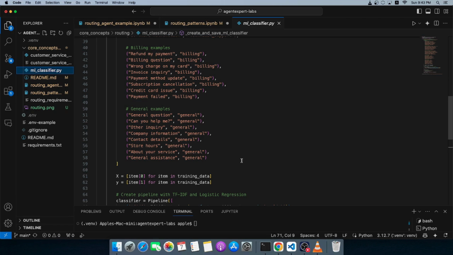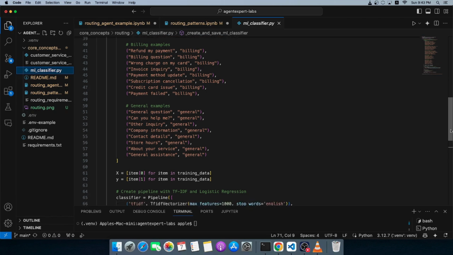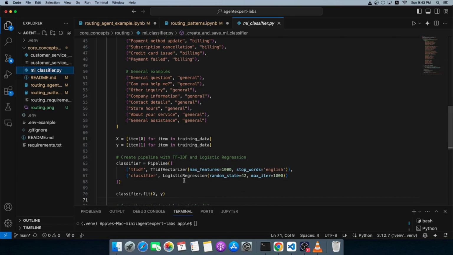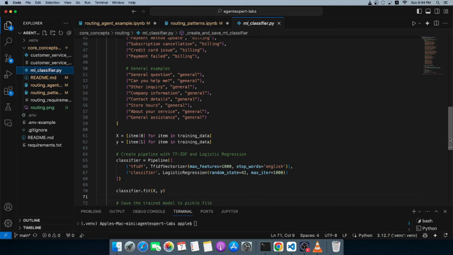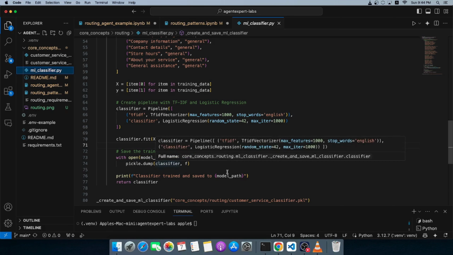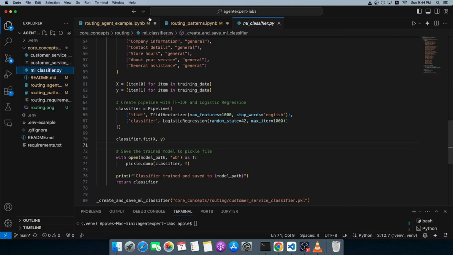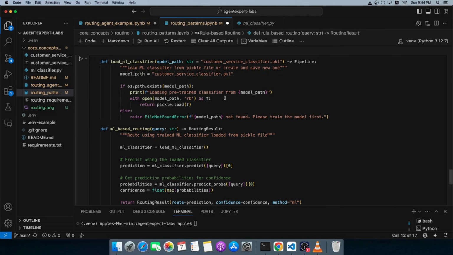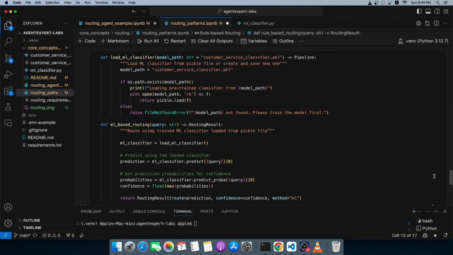All right. So I have used scikit-learn to essentially create a simple model here. We are using logistic regression to essentially create a classification model, and I've created a pickle file out of it. So let me run that. What we're doing essentially here is we are loading the ML classifier, and it is here.